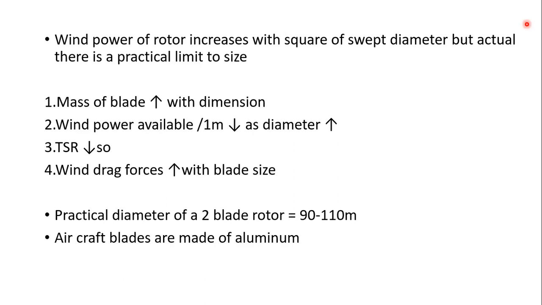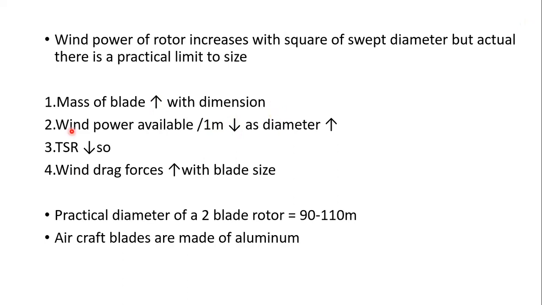So we will see the variations that are going on. In the first place, the mass of the blade will be increasing. Here, an arrow upwards means increasing and an arrow downwards means decreasing. The mass of the blade will be increasing rapidly with the dimensions.